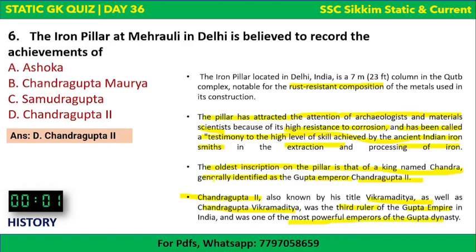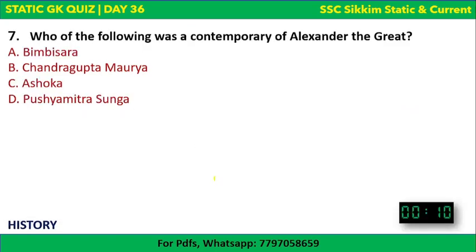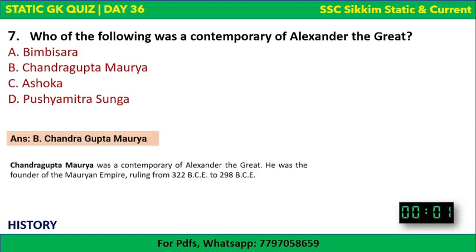Okay, as I was saying. Next, which of the following was the contemporary of Alexander the Great? The options are there, and your time begins now. Contemporary means living in the same time. Bimbisara, Chandragupta Maurya, Ashoka, or Pushyamitra Shunga. Contemporary of Alexander the Great. The correct answer is Chandragupta Maurya.